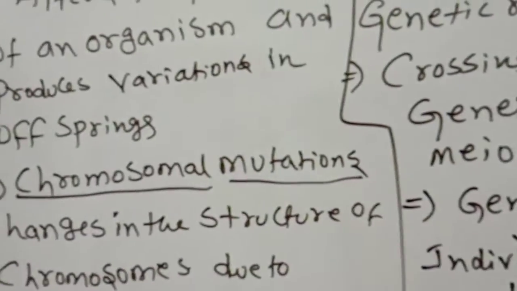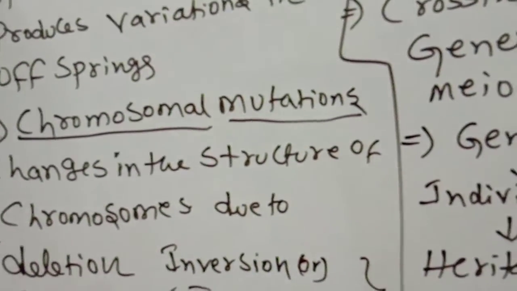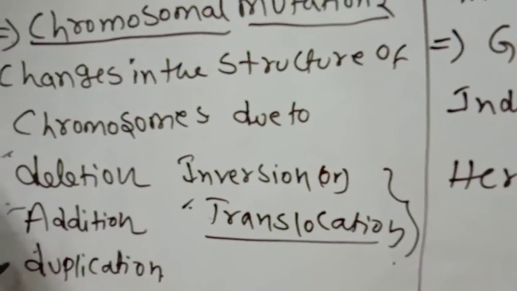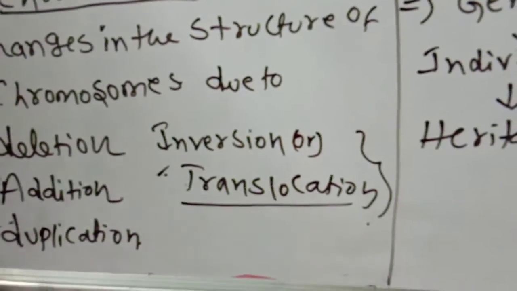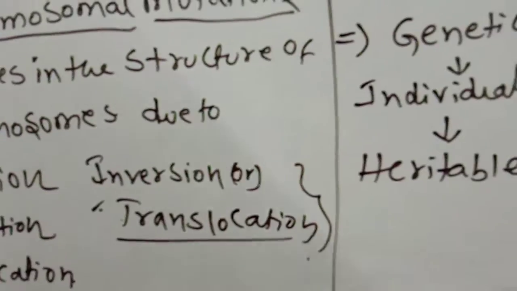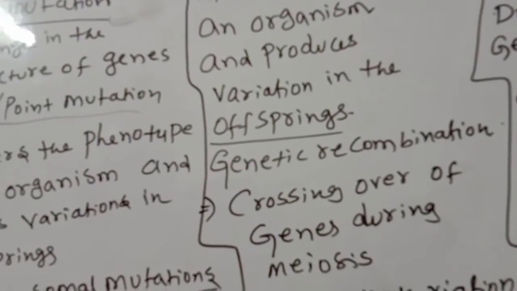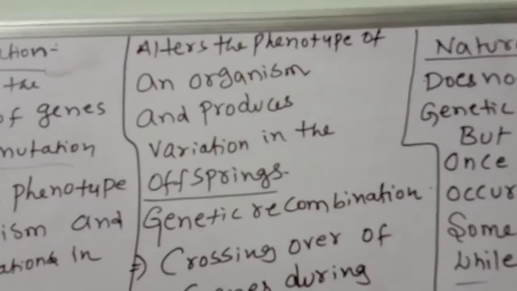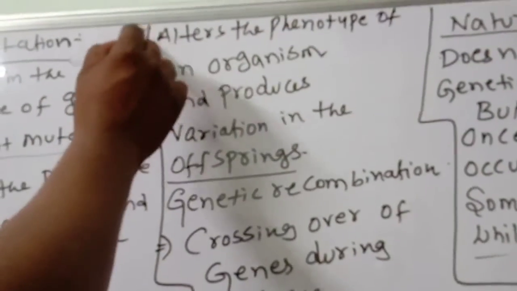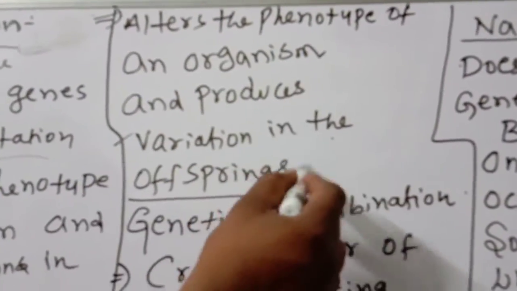Next, chromosomal mutation. Changes in the structure of chromosomes due to deletion, part of the chromosome deleted, or addition, some parts added to that chromosome. Duplication, inversions, or translocation, movement of a part of the chromosome. All this leads to chromosomal mutations. These chromosomal mutations alter the external features of an organism and produce variations in the offsprings.